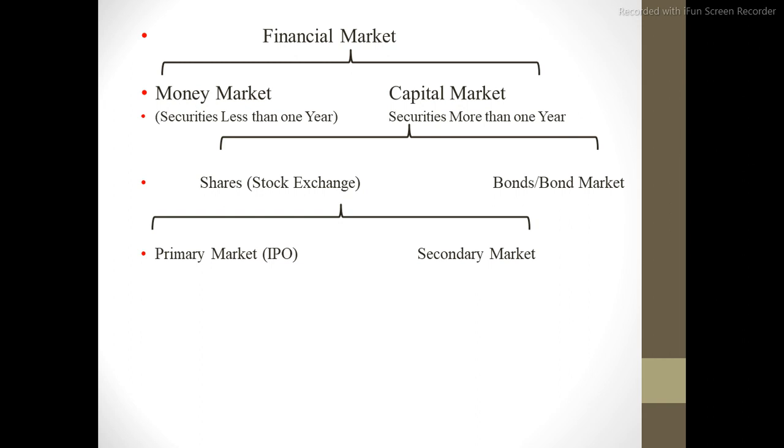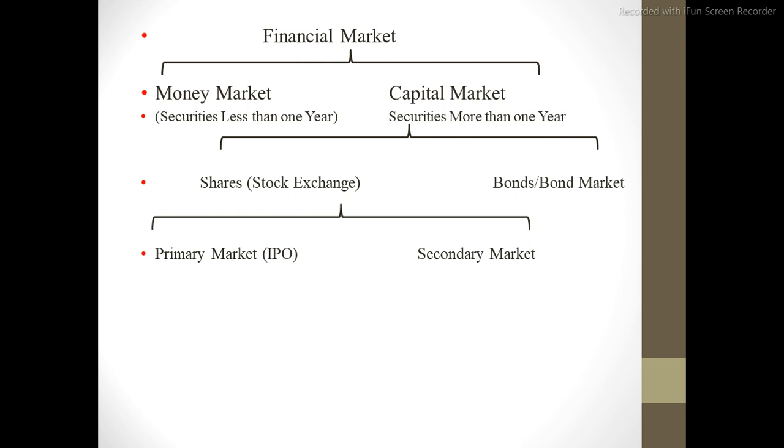That primary market may include any sort of intermediaries, financial institutions, brokers, etc., where the initial offering or first time issue of a company can be traded. Secondary market is that market where the already issued shares of a company can be traded.